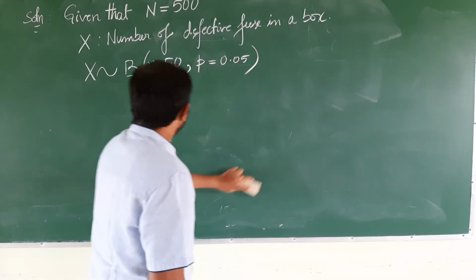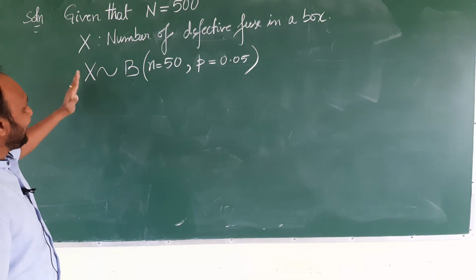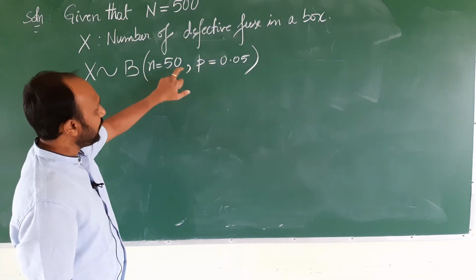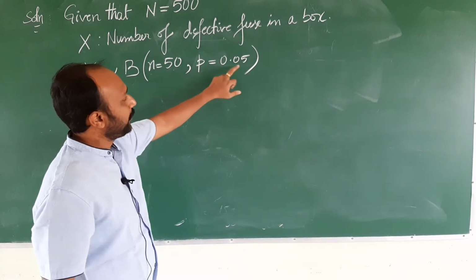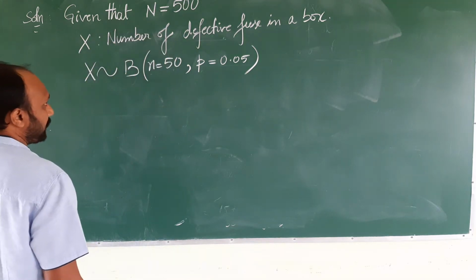By going through this, we have confirmed that X is a binomial distribution with n equal to 50 and probability of success 0.05, which remains the same for all the trials.